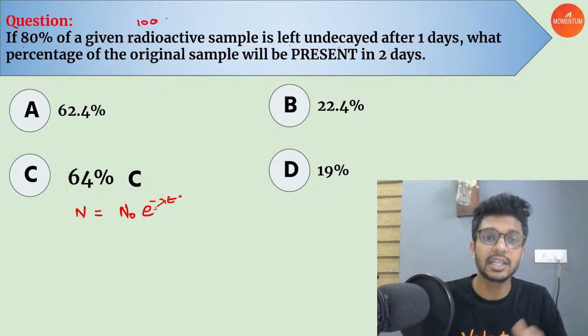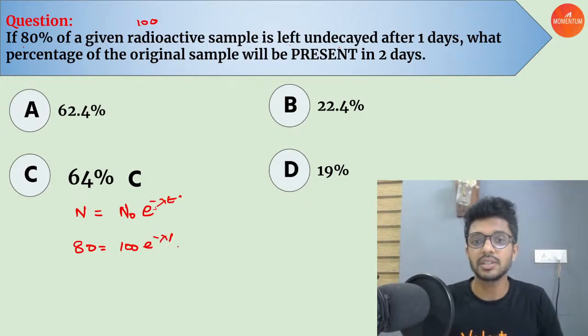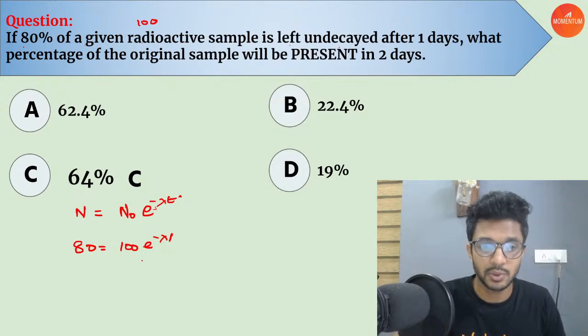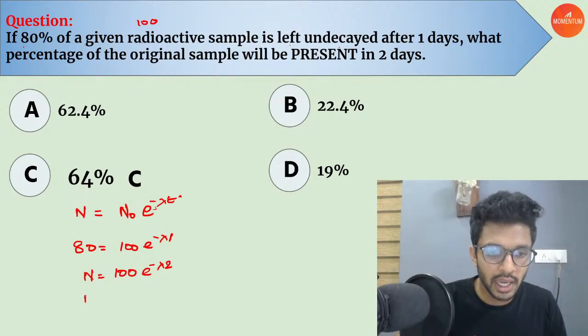It says if it starts with 100%, the available after 1 day is 80, which means the available number of nucleus is 80, is equal to initial 100, e raised to minus lambda into time, which is 1 day. The question is, what is the percentage present after 2 days, which means the number of nucleus that is present after 2 days. So N equals N naught e raised to minus lambda into 2. Now we have to find out what the N value is. So N is equal to 100 e raised to minus 2 lambda.